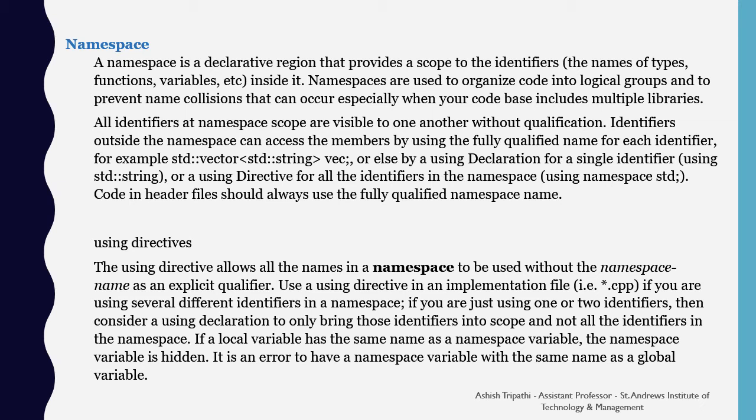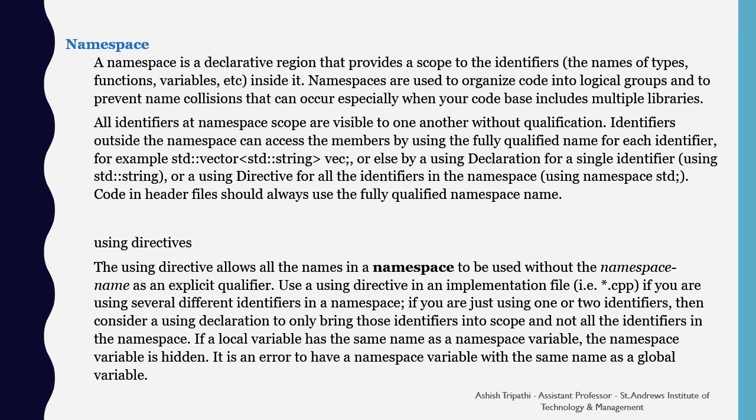All identifiers at namespace scope are visible to one another without qualification. Identifiers outside the namespace can access the members by using the fully qualified name for each identifier.